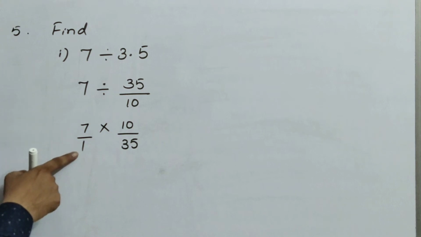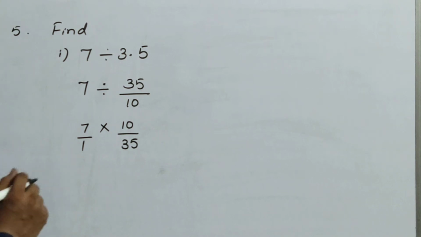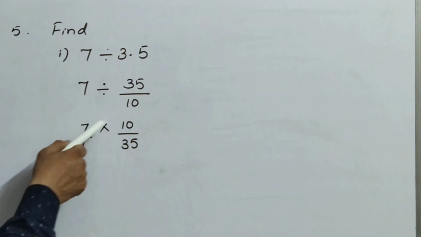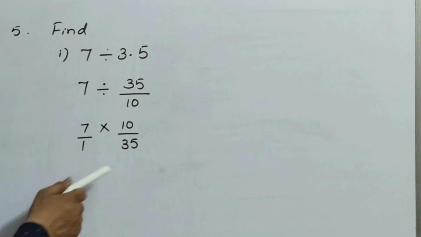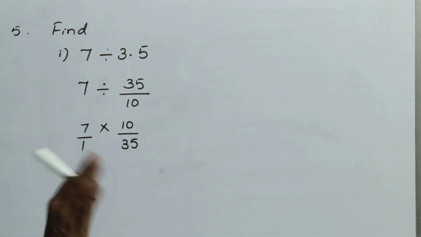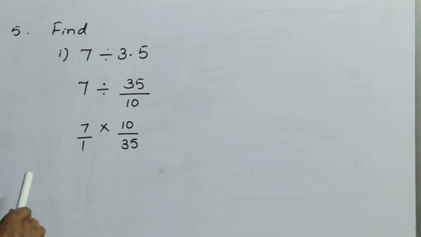Okay. Here nothing is there. You can write here 1. But here cancellation is possible, because here in the denominator place 10 is there. In the denominator there is nothing, so no need. Where the numerator is there, you can do cancellation.